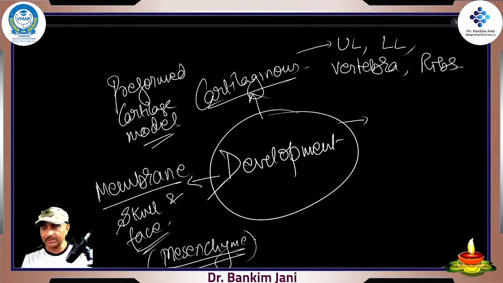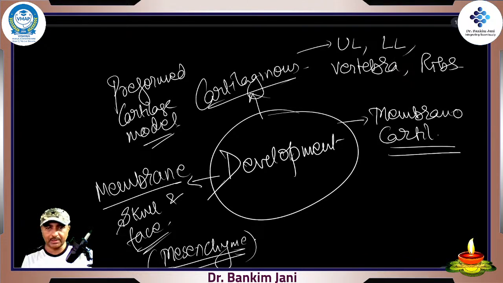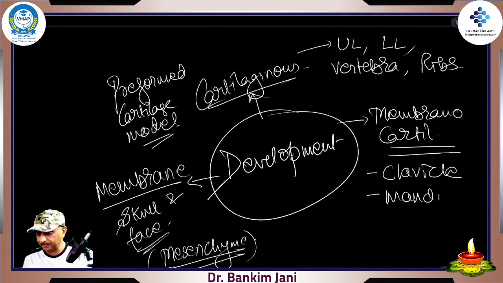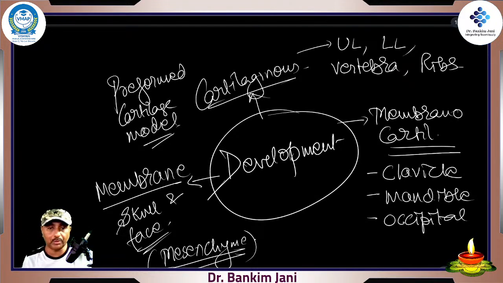And some of the bones are a combination, right? They are membrano-cartilaginous, so it means partly membrane, partly cartilage. The beauty bone, the first to remember, is the clavicle. Clavicle is a combination bone. Similarly, the mandible is a combination. Occipital, this backside, right? Very, very important bone, occipital.